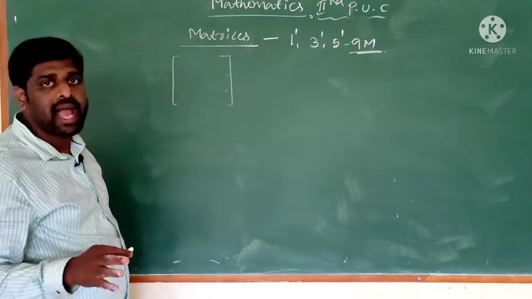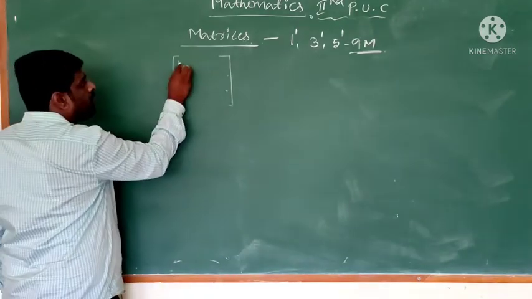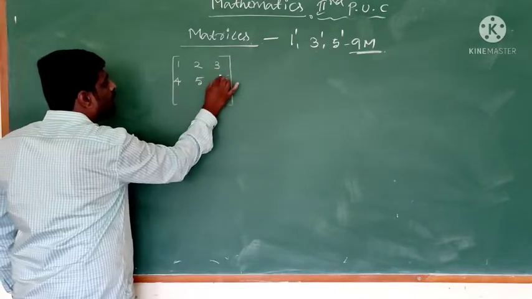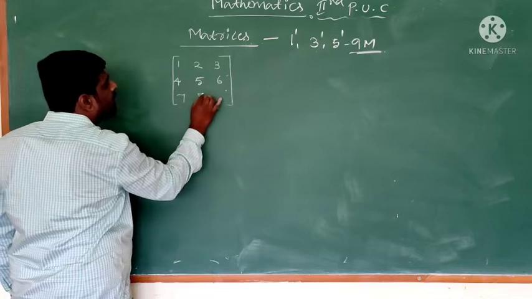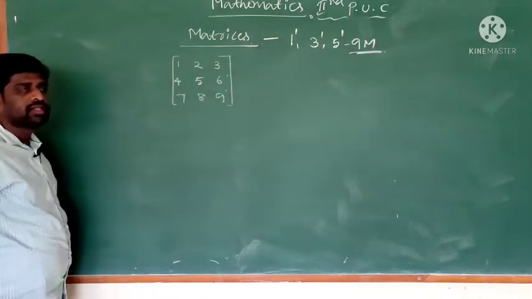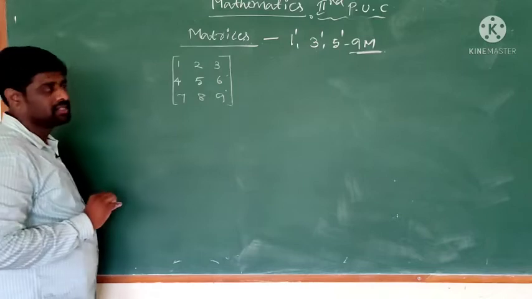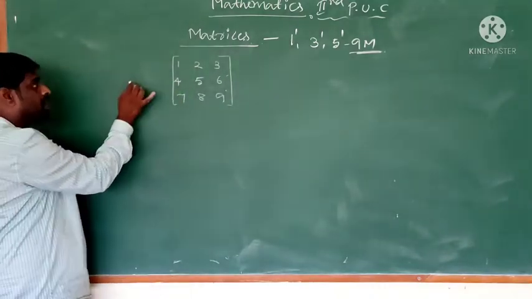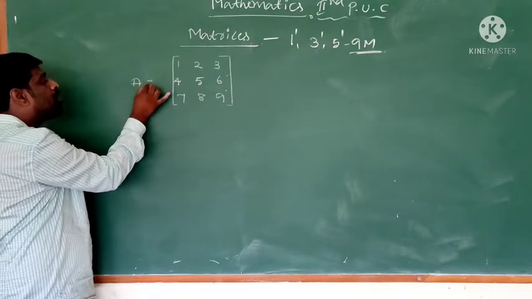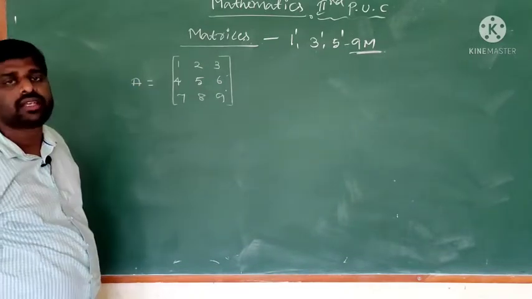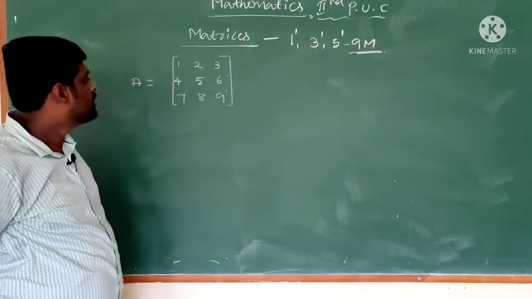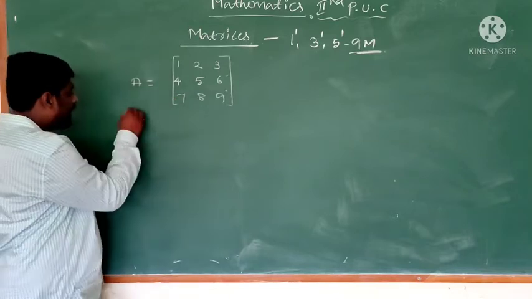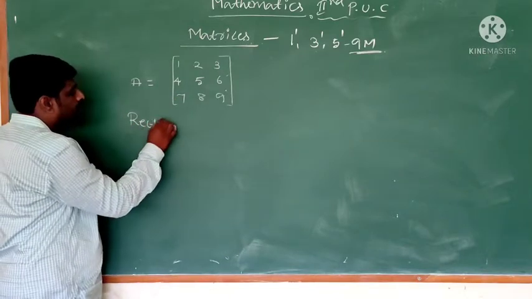For example, 1, 2, 3, 4, 5, 6, 7, 8, 9. This is called a matrix. This rectangular arrangement can be denoted by English capital alphabets.